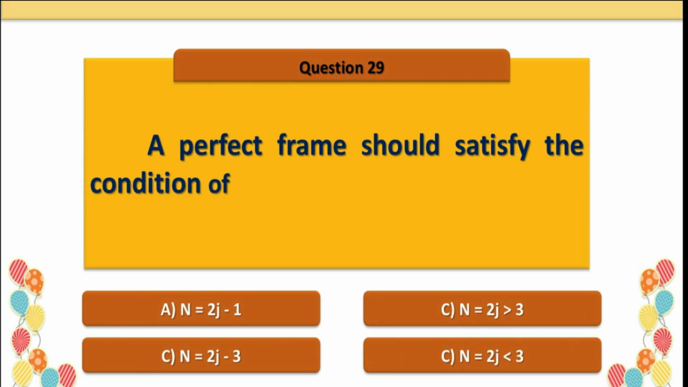Question number 29. A perfect frame should satisfy the condition of, option C is correct, n equal to 2j minus 3. Here n equal to number of members, j is number of joints of the frame.